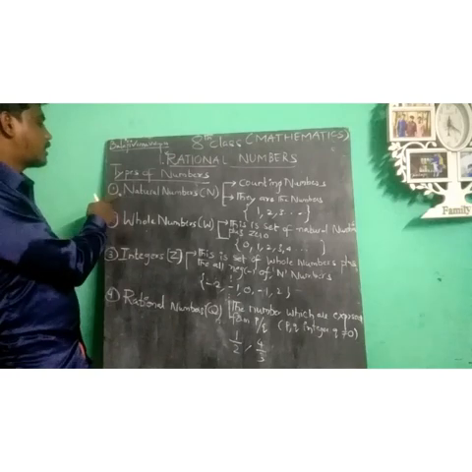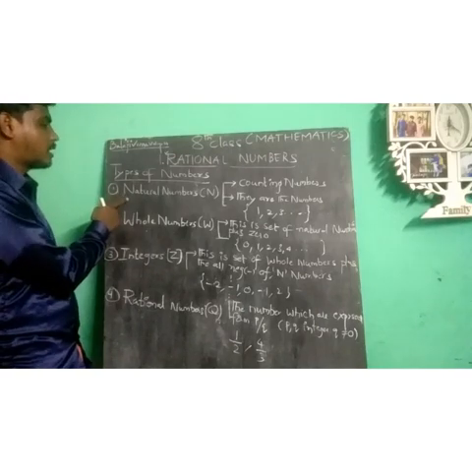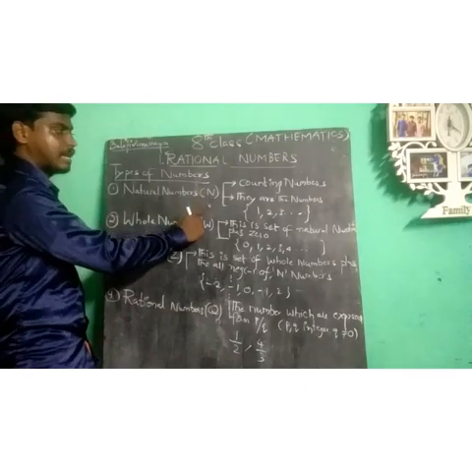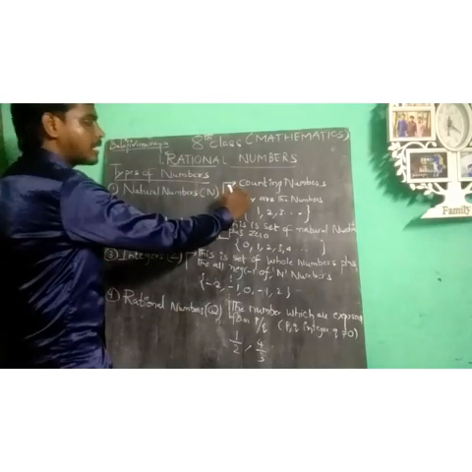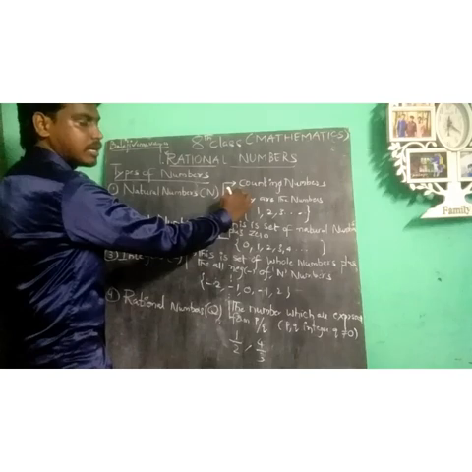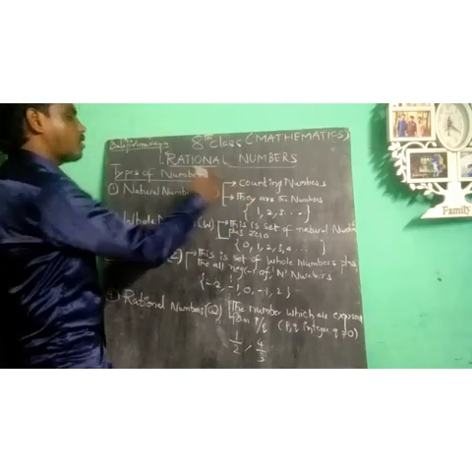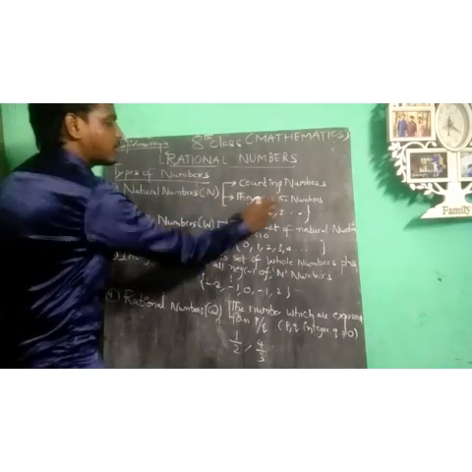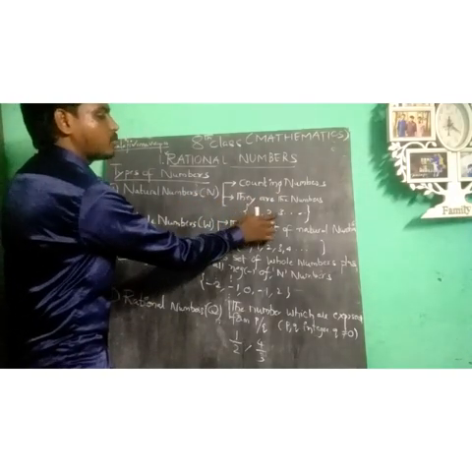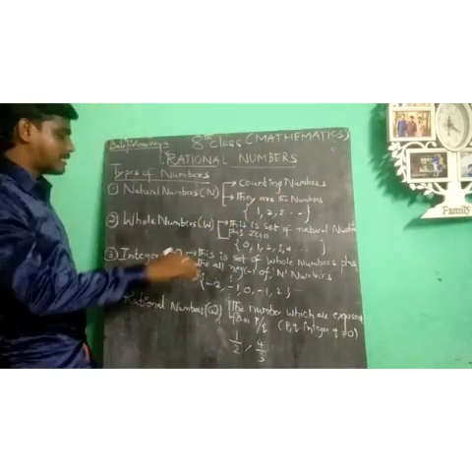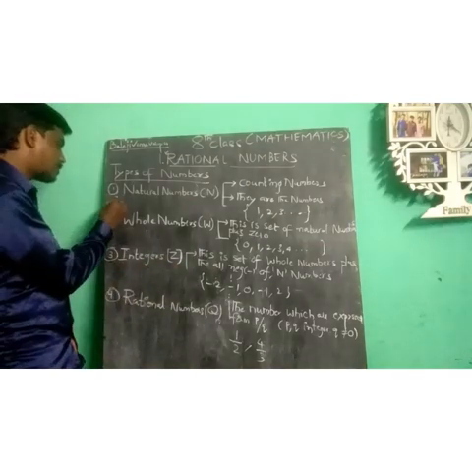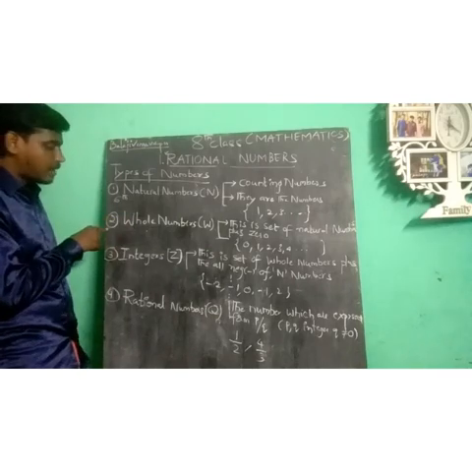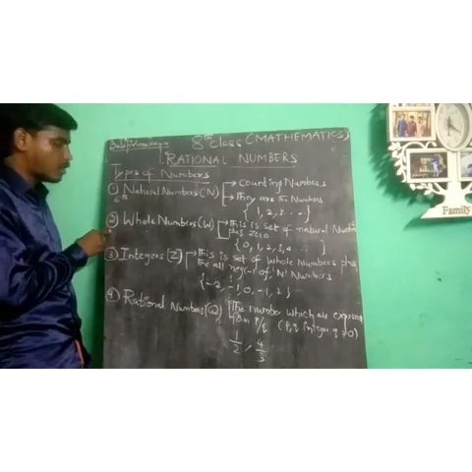The first type of number is natural numbers, indicated by the symbol N. Another name for natural numbers is counting numbers. Don't confuse them: counting numbers and natural numbers are the same. They are the set of numbers 1, 2, 3 and so on. Natural numbers are studied in the 6th standard.